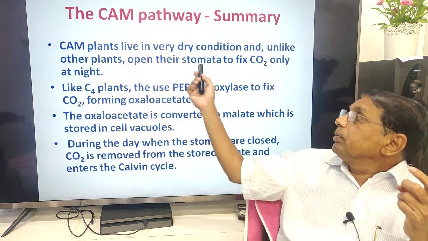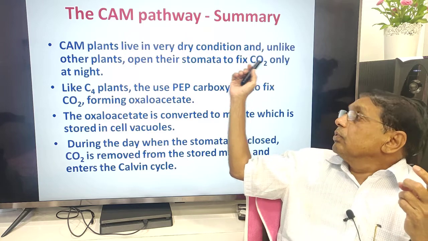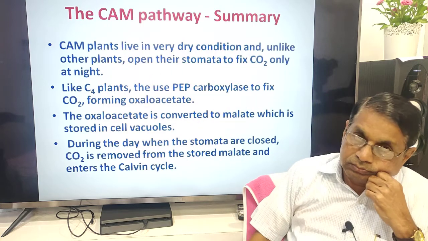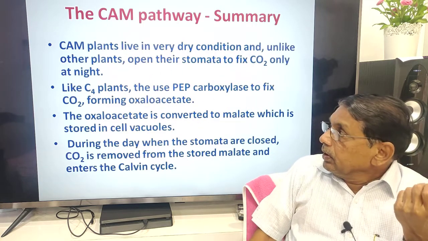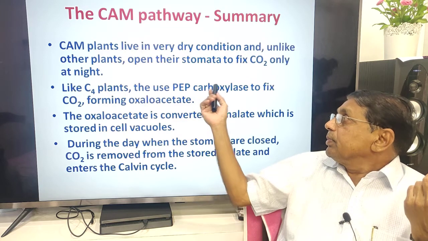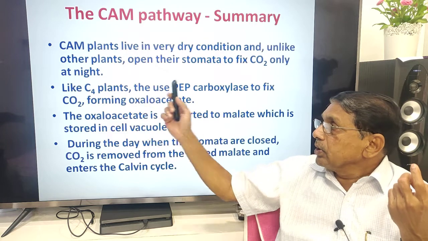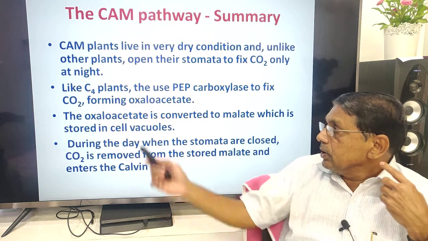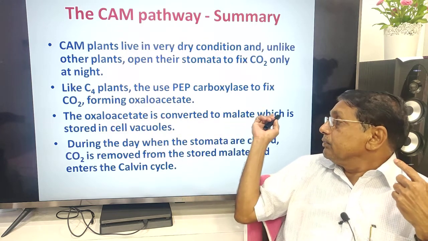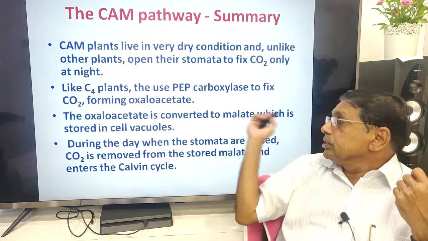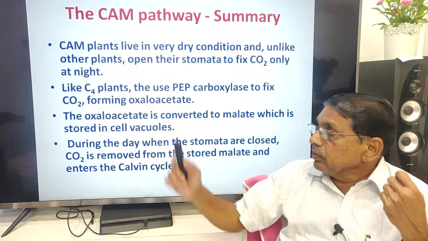Unlike other plants, they open the stomata and fix carbon dioxide only at night when the stomata are open. Like C4 plants, they use PEP carboxylase to form oxaloacetate. Oxaloacetate is converted to malate, which is stored in cell vacuoles.